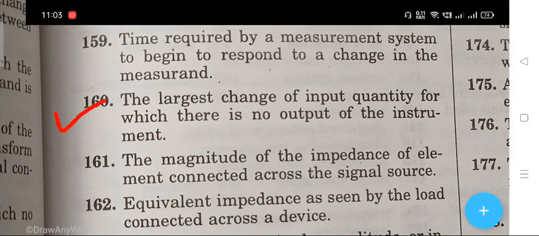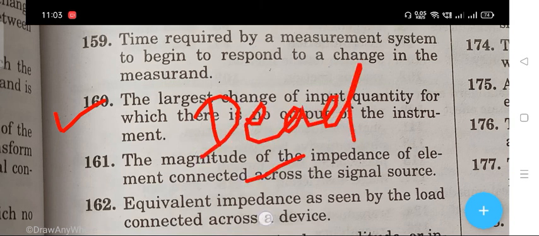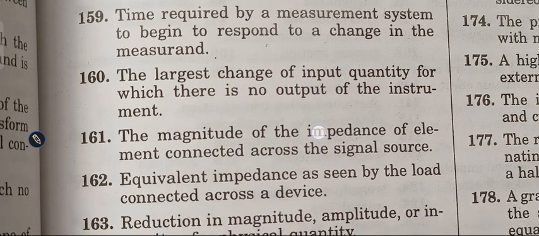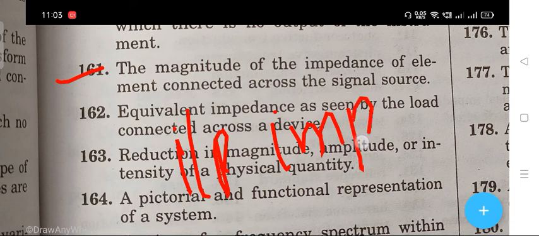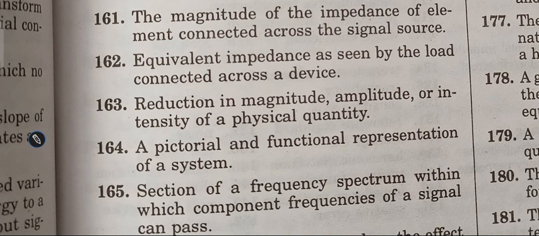The largest change of input quantity for which there is no output of the instrument. The right answer is dead zone. The next question: the magnitude of the impedance of element connected across the signal source. Right answer is input impedance. Next question.